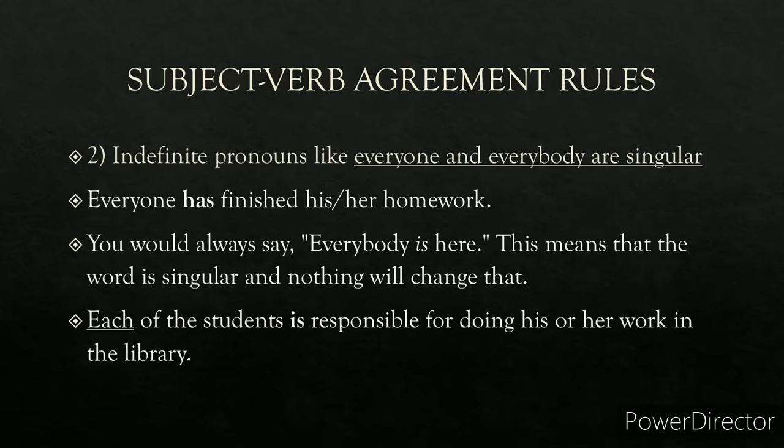Rule number two. Indefinite pronouns like everyone and everybody are singular, and therefore they will take a singular verb. For example, everyone has finished his or her homework. Has is singular. Everybody is here. His is singular. Each of the students is responsible for doing his or her work in the library. So is is a singular verb, and each is singular.